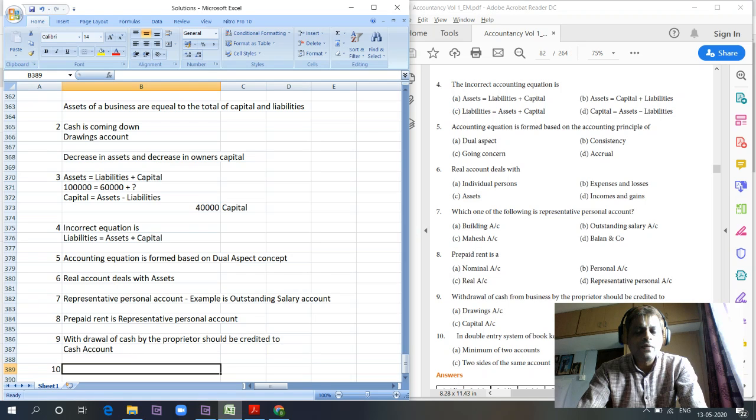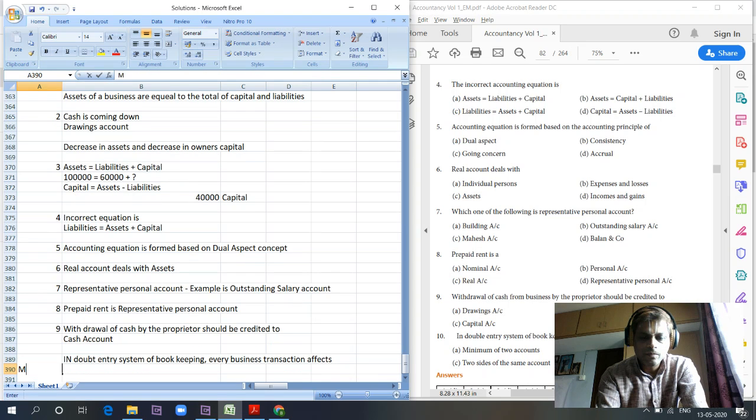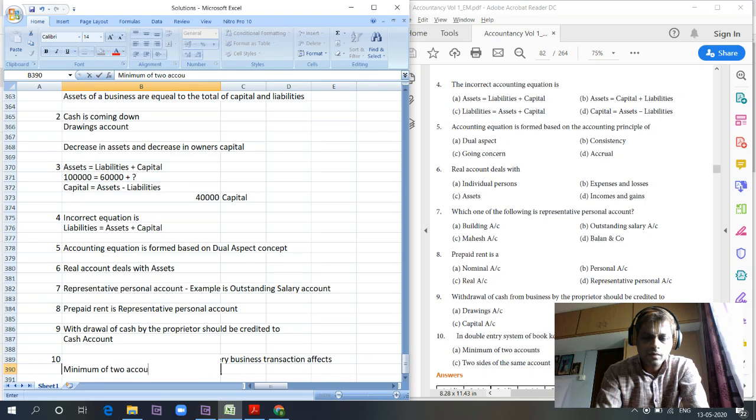No. In the double entry system of bookkeeping, every business transaction affects a minimum of 2 accounts.